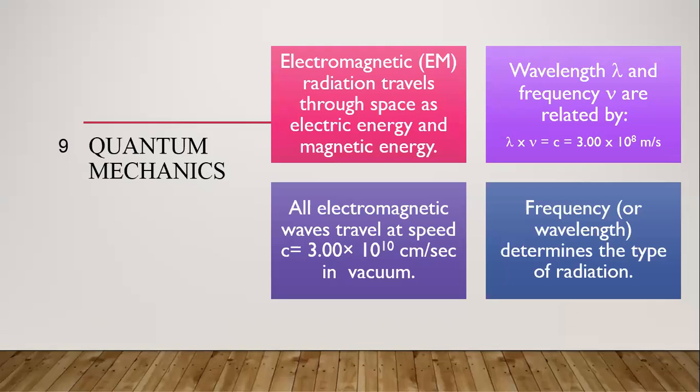Wavelength and frequency are related here: frequency into wavelength equals velocity, that is, lambda into nu is equal to c, where c for electromagnetic waves is 3 into 10 power 8 meter per second.